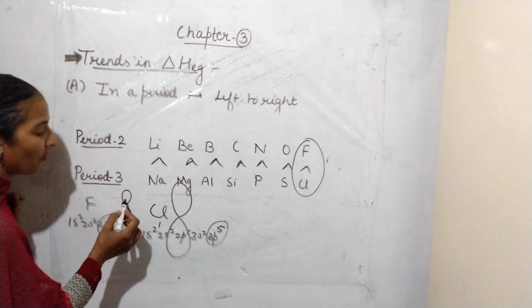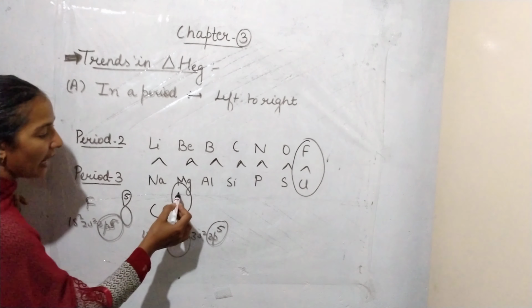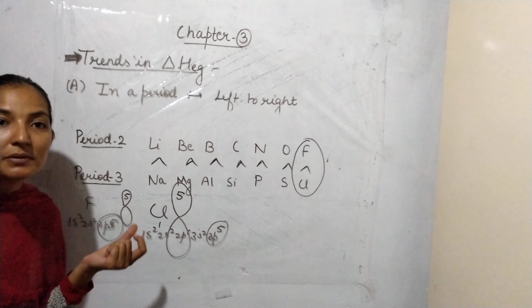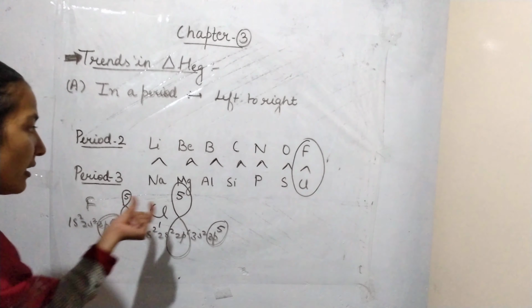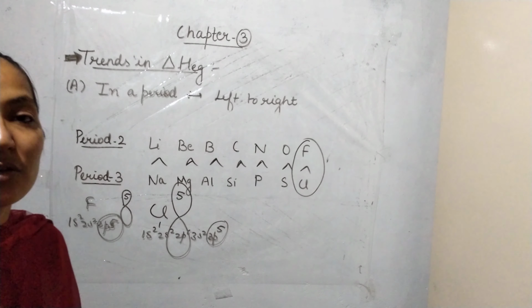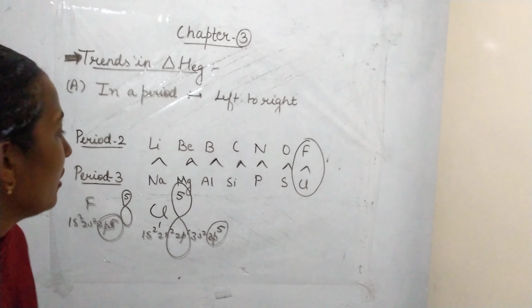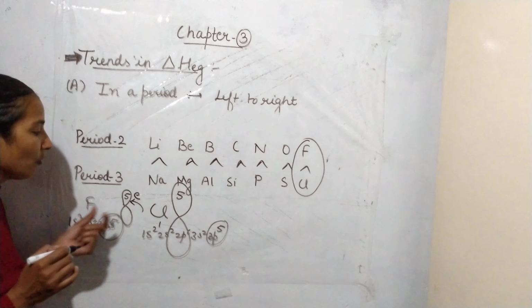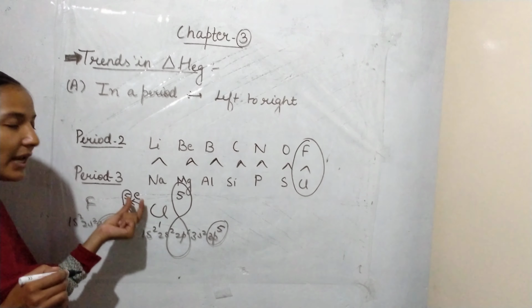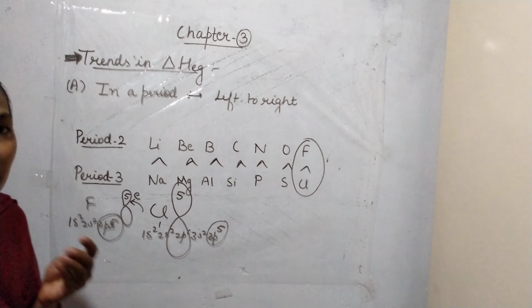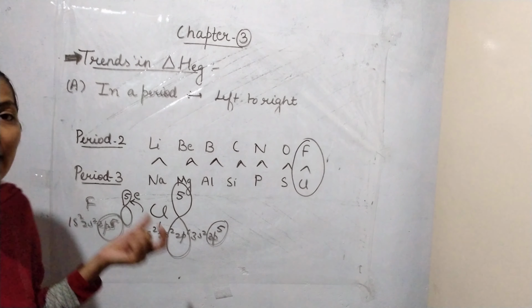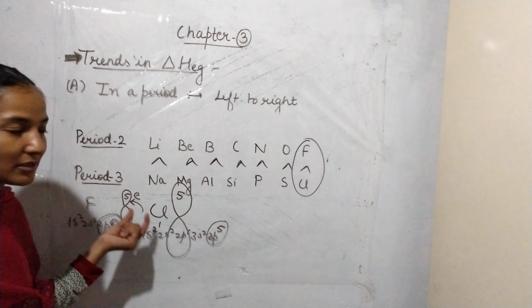So here 5 electrons are present, and here 5 electrons are present. The 5 electrons are present in a smaller space, and here the 5 electrons are present in quite a larger space. So if one more electron is added over here, then what happens? The 6th electron will get a repulsion from the smaller p orbital or electrons in the smaller space.